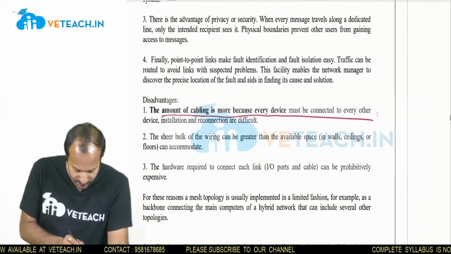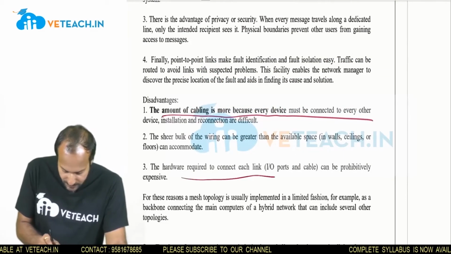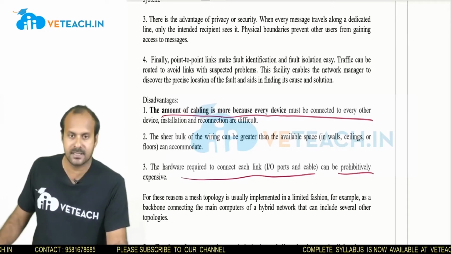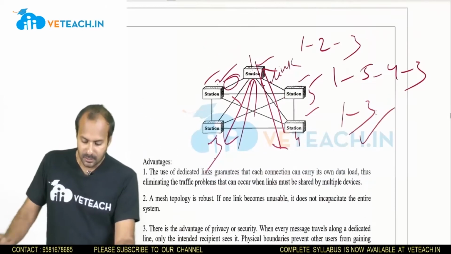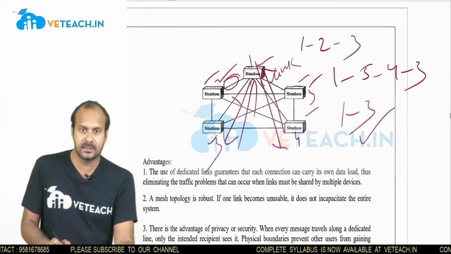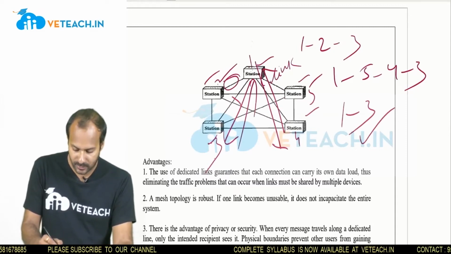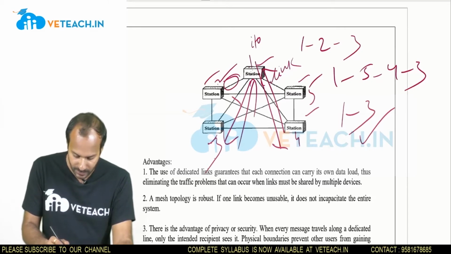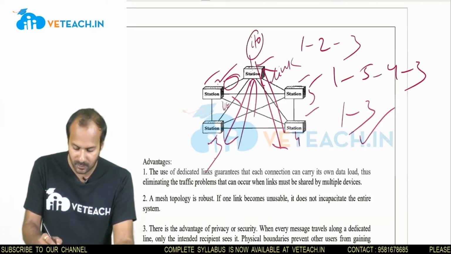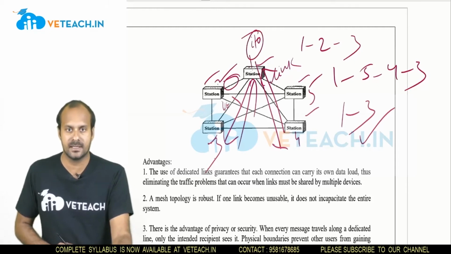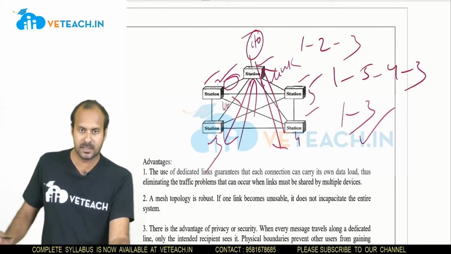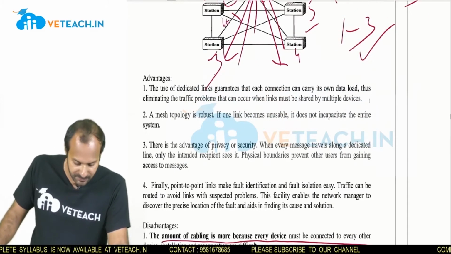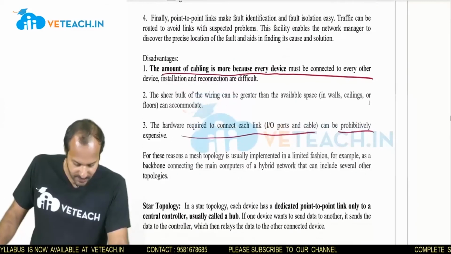And the next one is that the hardware required to connect each and every I/O port will be prohibitively expensive. If you see, 1 to 2, 2 to 3, I have a network and I have used one I/O port, but again there is a link between 1 and 3, and again I want to use one I/O port. So as the number of hardware devices increases, the I/O ports also increase, so the cost of the mesh topology will be very high when compared with other topologies also. These are the disadvantages of the mesh topology.